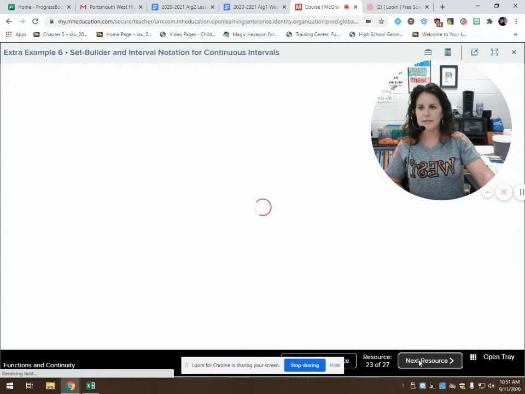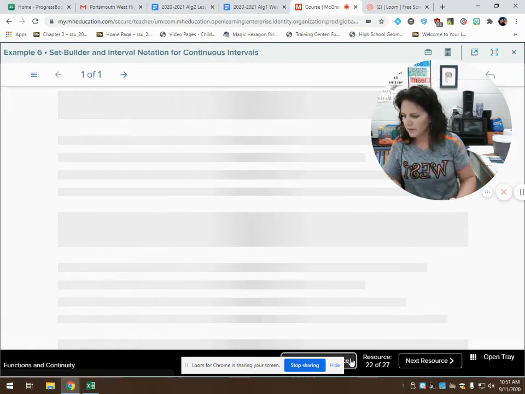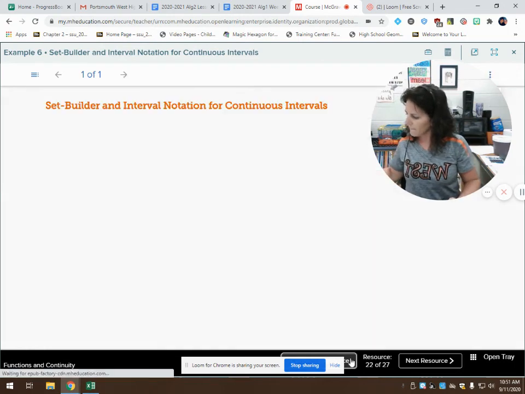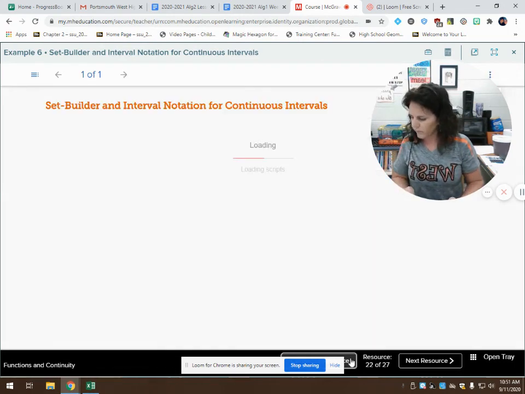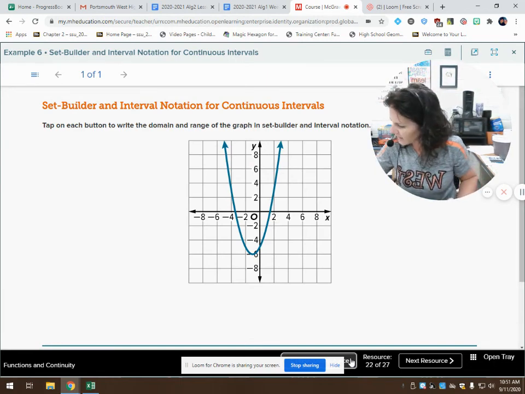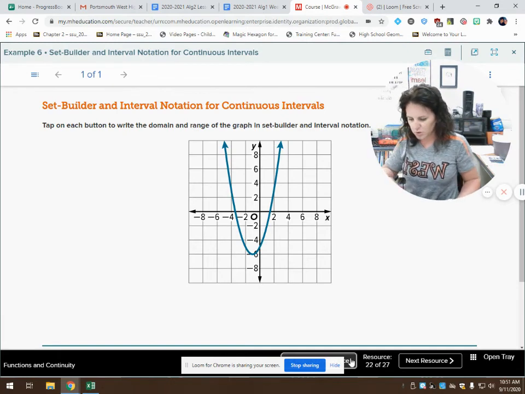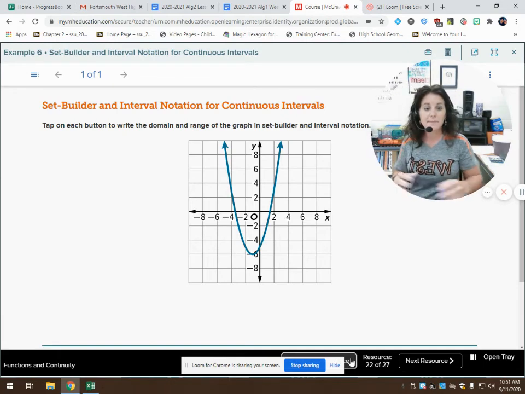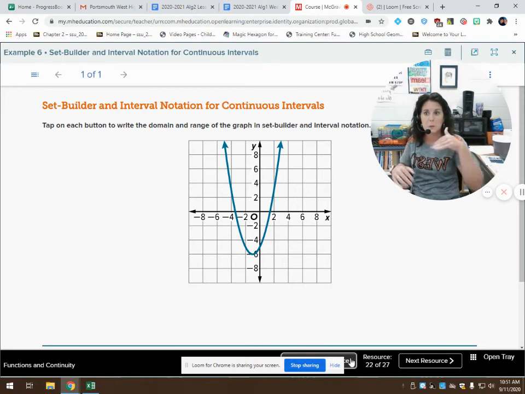All right, example 6. Let's try this one together. I think I told you guys wrong on that page number on that last one. It was at the top of 7, and I think I told you it was, I don't know what I told you. I can't remember that far back. That's been too long ago.